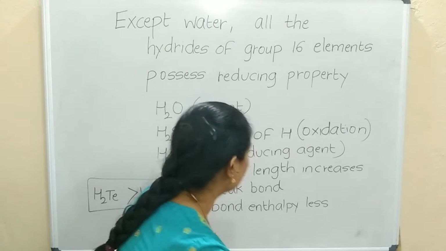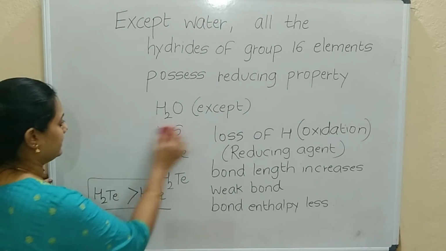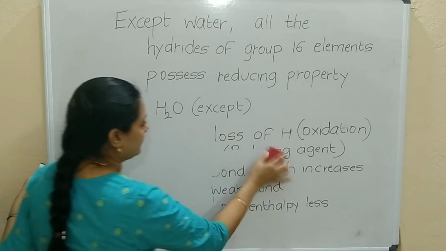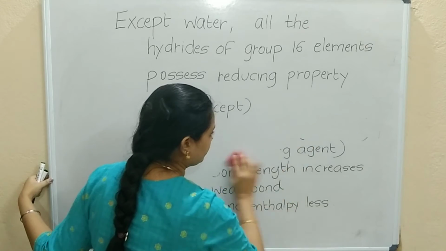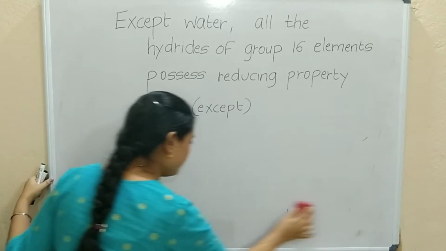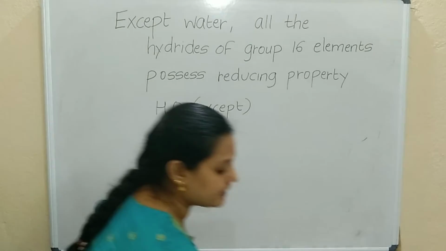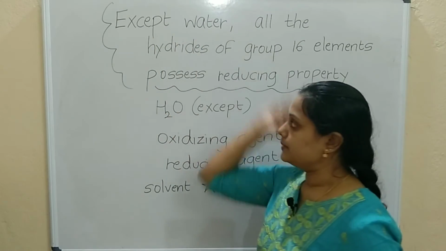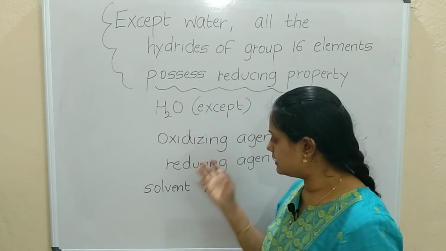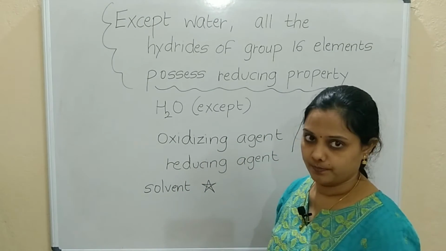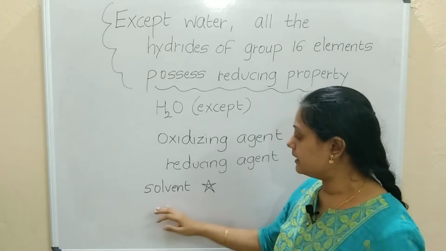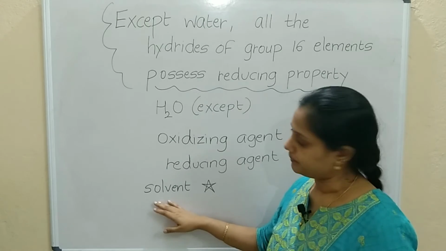Correct. Now what is the question given here? Except water, all the hydrides of group number 16 act as reducing agents. So why is water not acting as a reducing agent? So except water, right? Water can act as an oxidizing agent and a reducing agent also. And it will act as a good solvent in redox reactions. Okay.